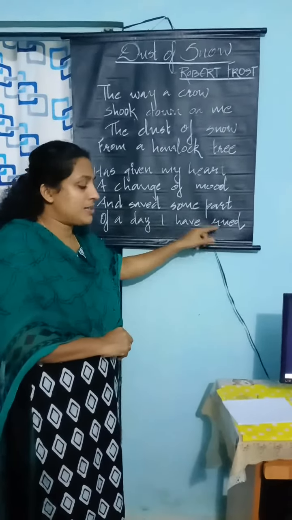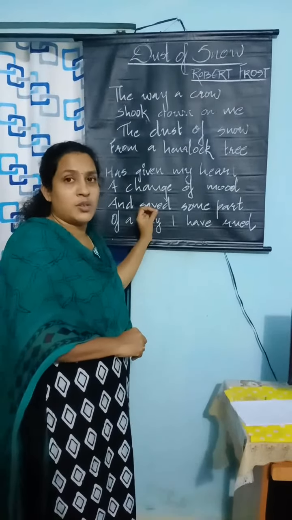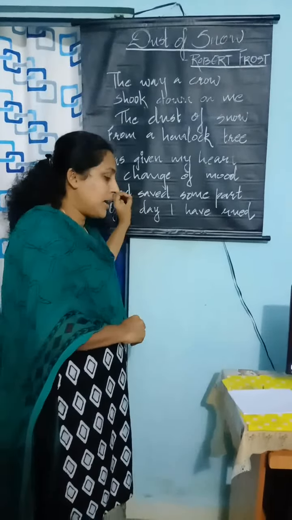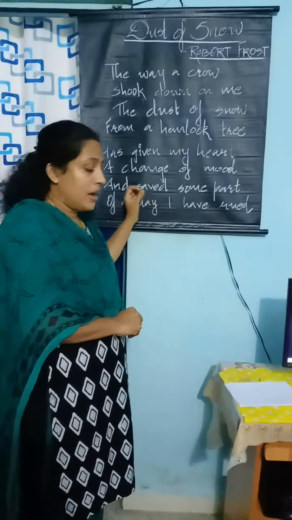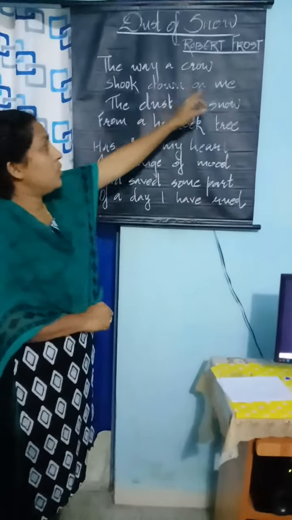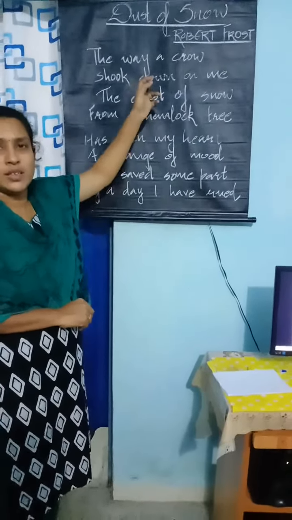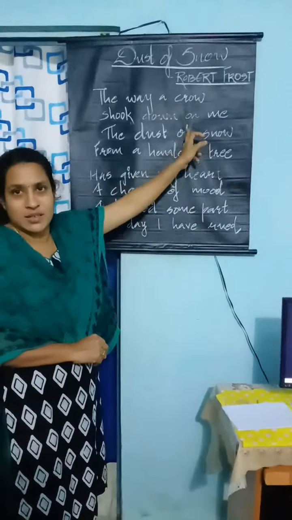Another poetic device used in this poem is assonance. The prominence of vowel sound throughout the line is called assonance. In stanza first, in the second line, "shook down on me", here the O sound is prominent. So the poetic device used here is assonance.